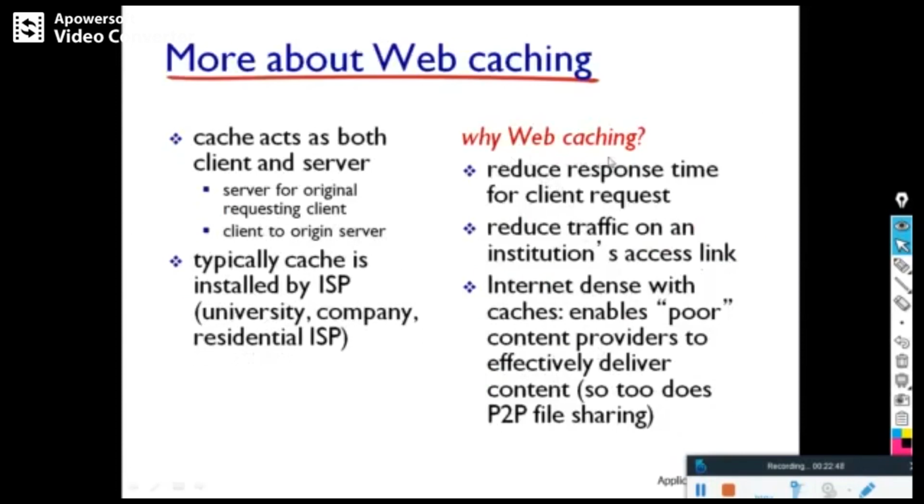Why do we have to use caching? Caching will reduce the response time for the client request and reduce the traffic on the institution's access link. The Internet dense with caches enables poor content providers to effectively deliver content.